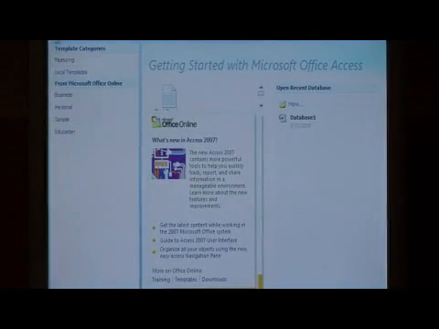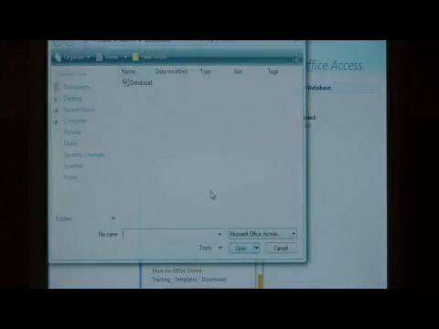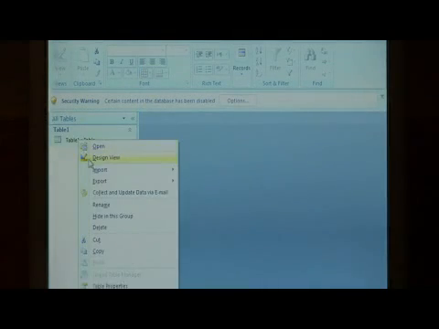Let's open up a database by clicking on the Office button and selecting Open. I'm just going to open up my database 1 here. Now I have a single table in this database. Let's go to the design view on that table.